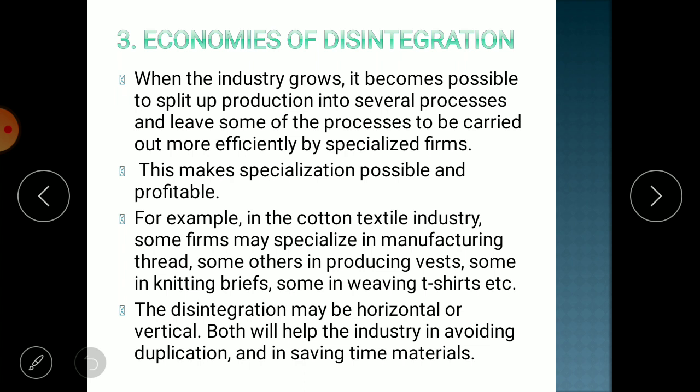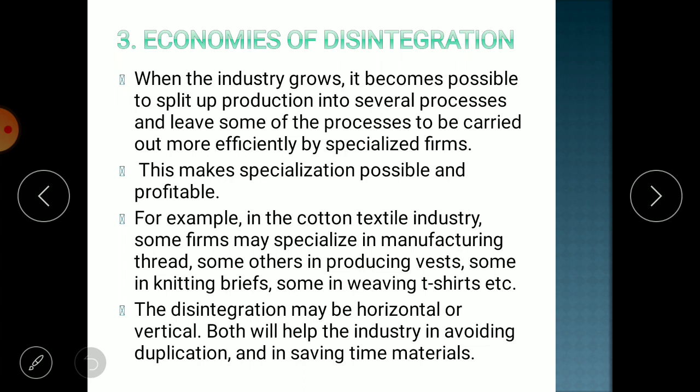Can you imagine that any firm is producing every product of a car? No, some firms are having very good mastery over producing tires. Some firms are having mastery over producing engines, and some are having mastery over producing the body of the car.